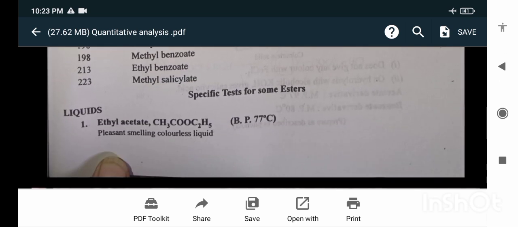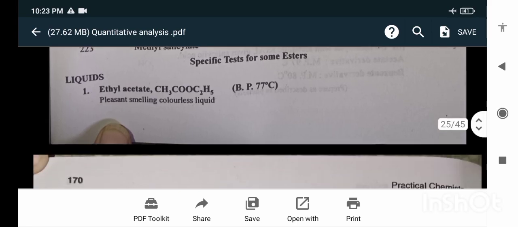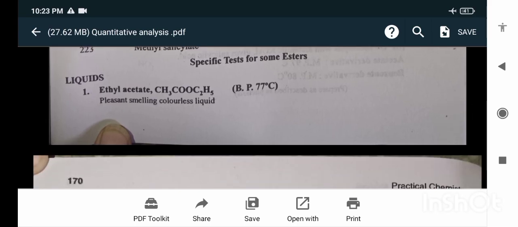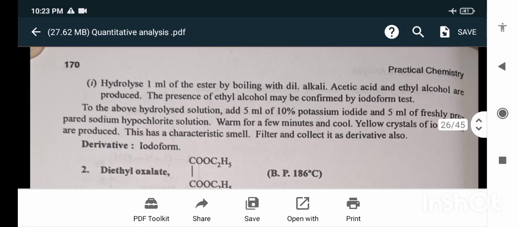Specific tests for some esters. Liquid ethyl acetate: boiling point is 77 degrees Celsius. Pleasant smell, colorless liquid. Hydrolyze 1 ml of the ester by boiling with dilute alkali; acetic acid and ethyl alcohol are produced. The presence of ethyl alcohol may be confirmed by the iodoform test.